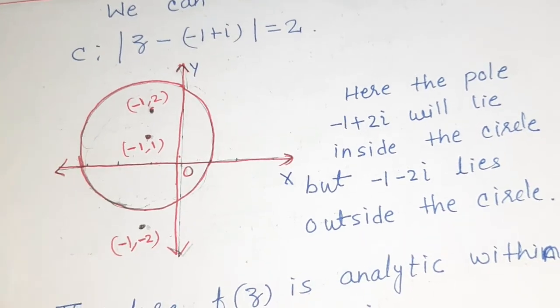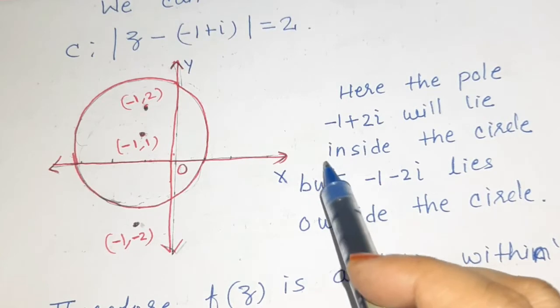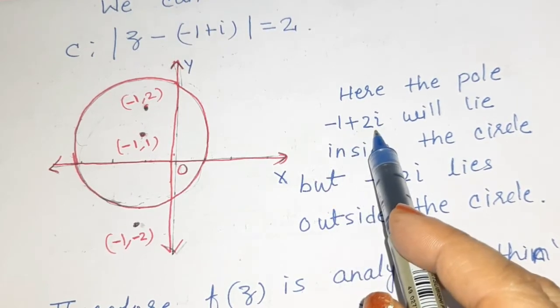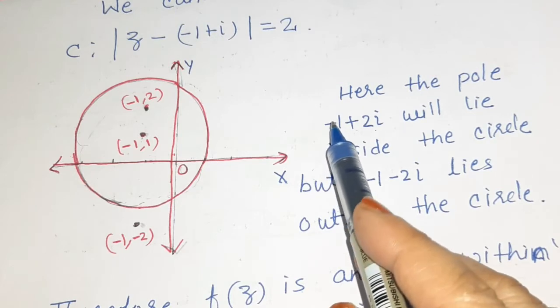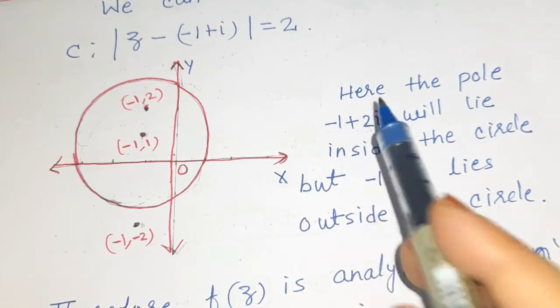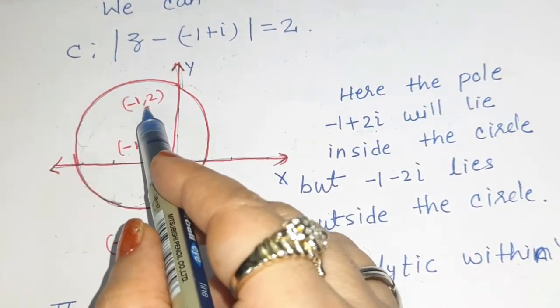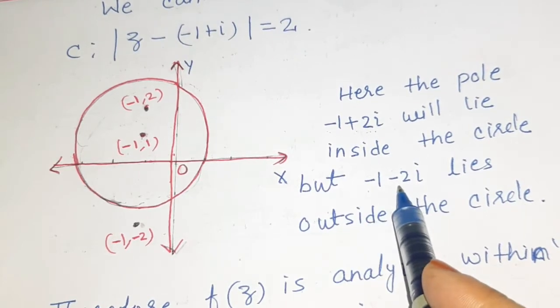Now we consider both of the singularities one by one. The first is -1 + 2ι. Again the coordinates will be (-1, 2): real part is -1, imaginary part is 2. So it will lie somewhere here. And the next is -1 - 2ι. The coordinate will be (-1, -2).